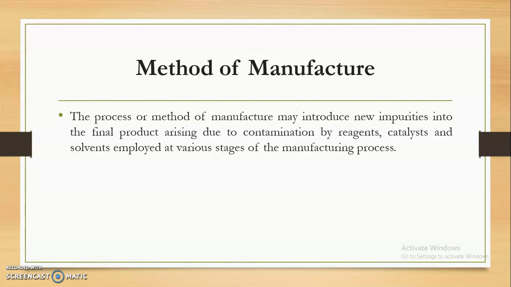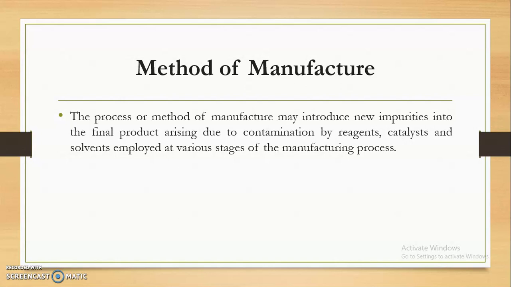But here the situation is different: due to the method of manufacturing, new impurities are incorporated, through contamination by the reagents, catalysts and solvents that are employed at the various stages of the manufacturing process.